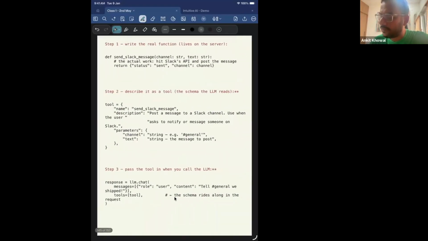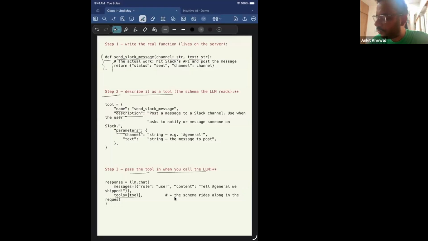I'll just quickly revise what we saw in the last class. For this particular example, if I have to send a Slack message, then at the server level I will first define a function that sends a Slack message, and it takes the channel name and text and does some processing. Then for tool calling, I describe it as a tool. We already saw that for this tool we have to give a name, description, the parameters and everything. Then we pass this tool schema to the LLM when a user question comes in. So this is what we had seen.